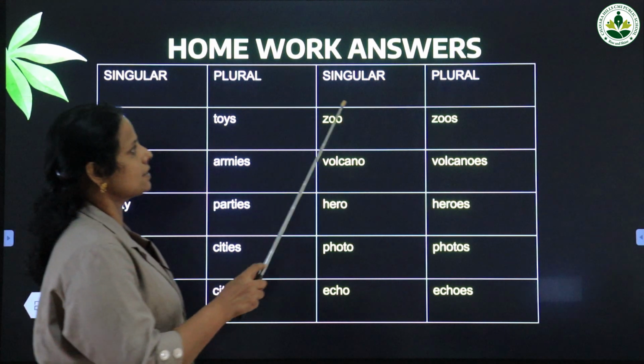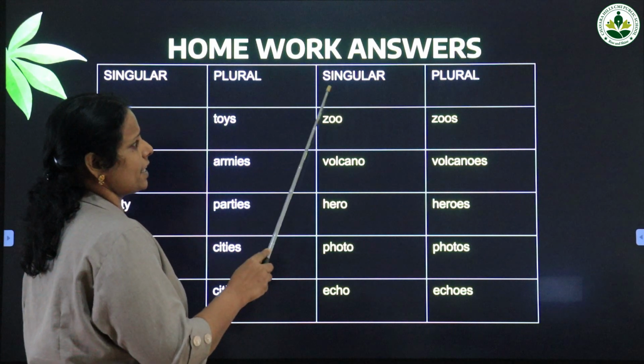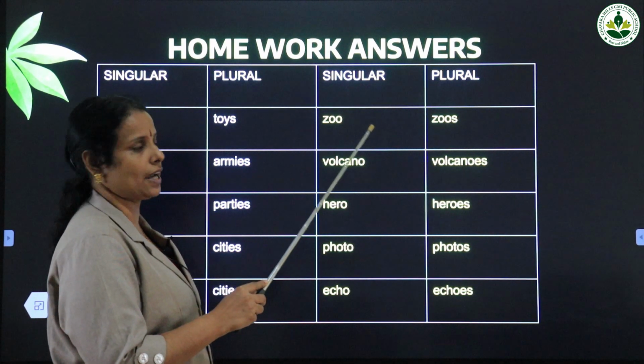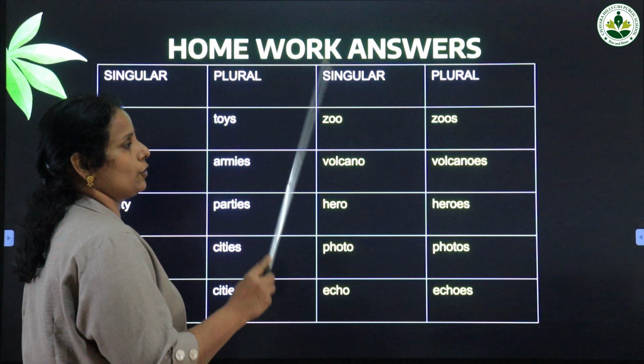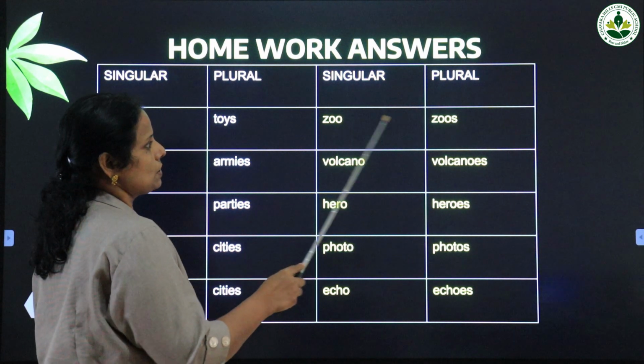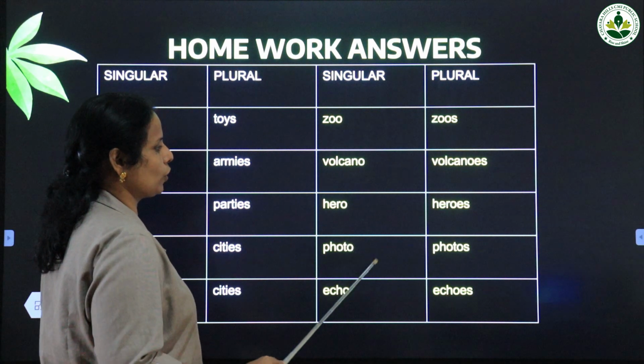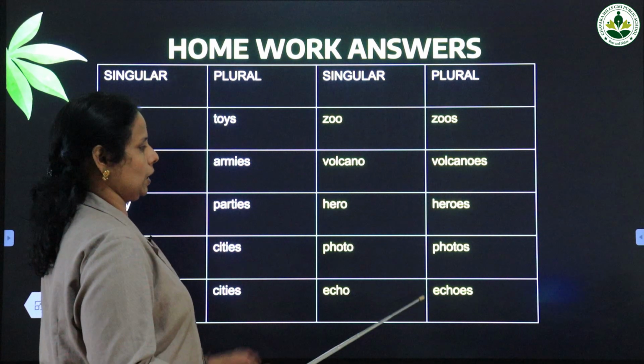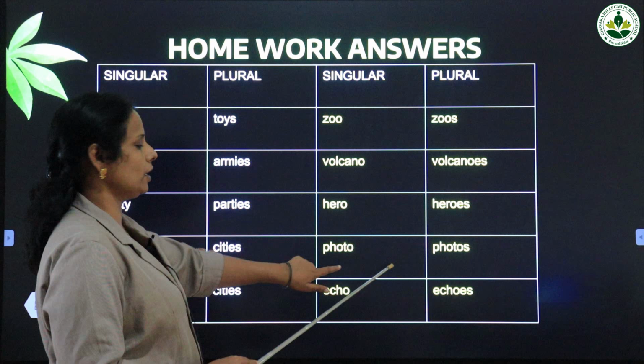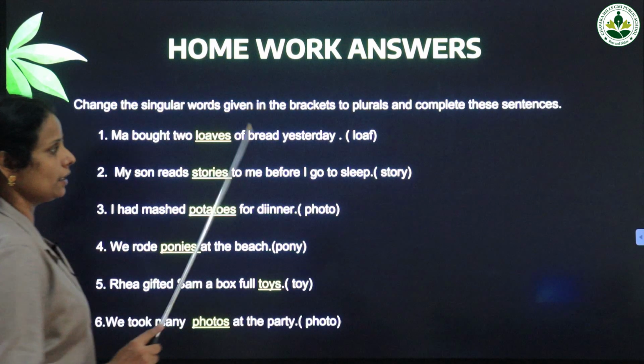Okay. Then the next words end with o. In some cases we have to add s, in some cases we have to add es. Zoo, zoos, volcano, volcanoes, hero, heroes, photo, photos, echo, echoes. You have to write in your notebook. Okay, sorry, in the textbook.